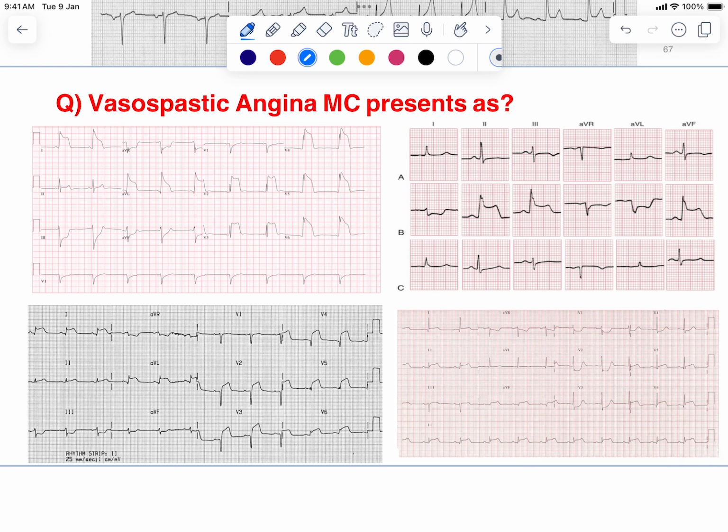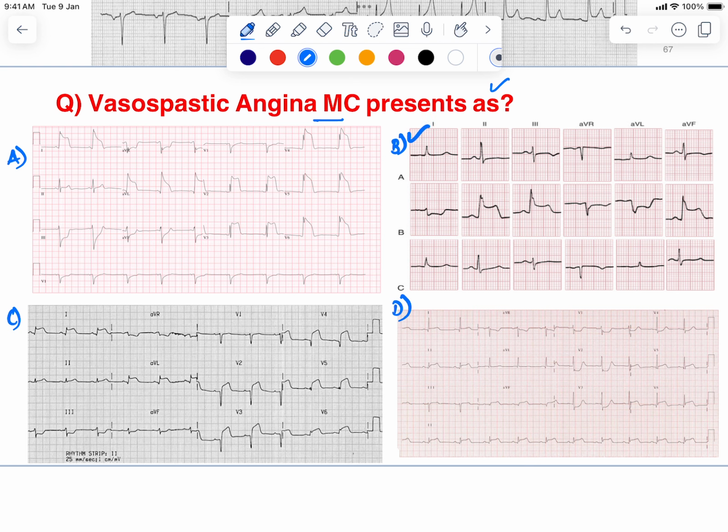Vasospastic angina most commonly presents as, right? This is option A, option B, option C, and option D. First I'll tell you the answer and then I'll give you the explanation.